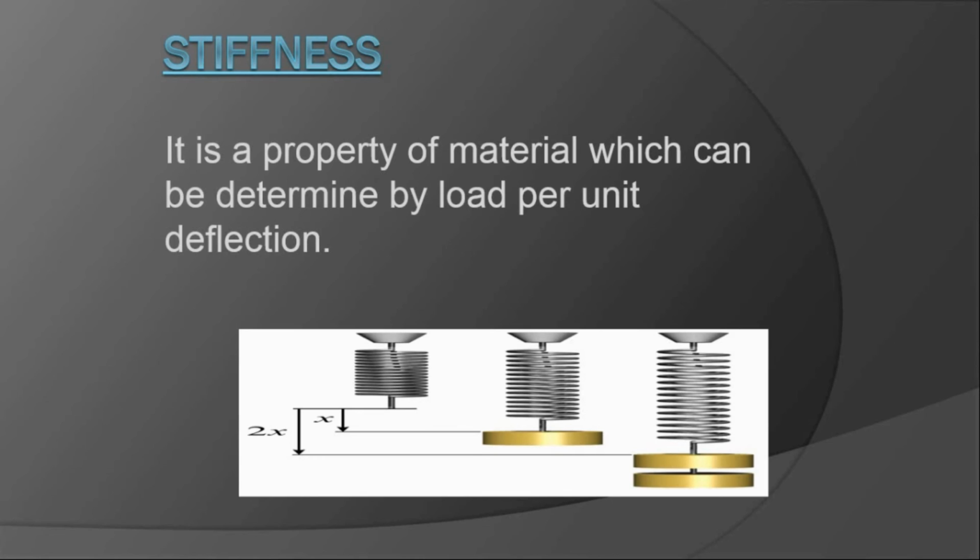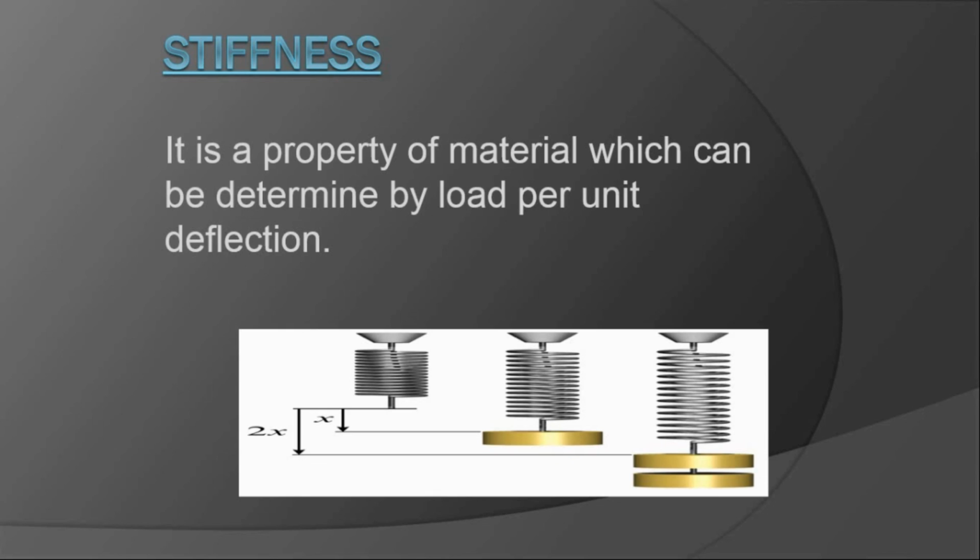It means that if the material has less stiffness, the deflection by the load is very large. We can easily take the example of a spring. If we talk about a pen spring, it has very low stiffness. So we use a small force and the pen spring gets compressed easily.